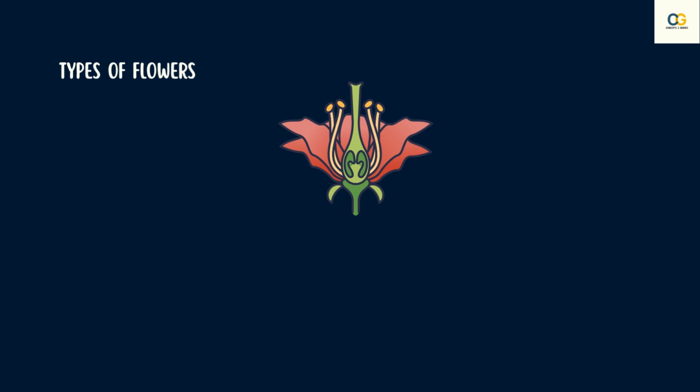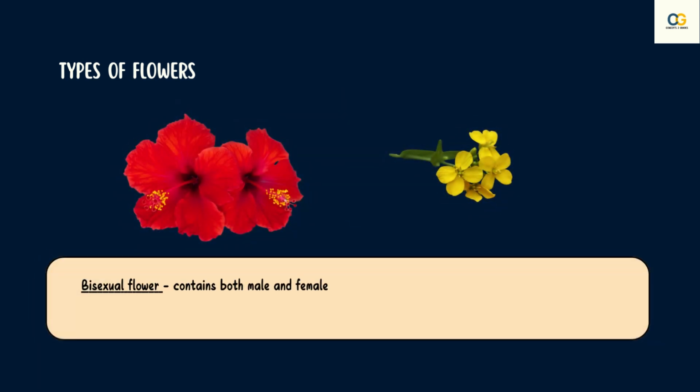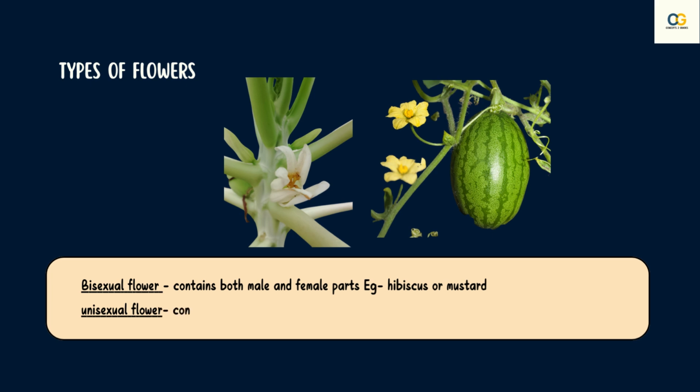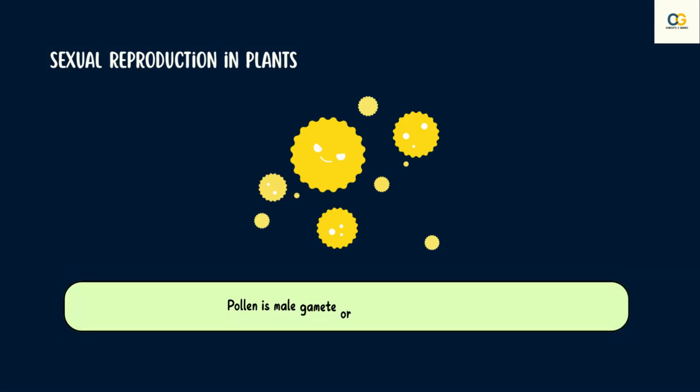A flower can contain both the stamen and pistil in the same flower, which is called a bisexual flower, like hibiscus or mustard, or it can contain only stamen or pistil, like in the case of papaya or watermelon. The anther of the stamen contains pollen grains that are yellowish in color. These pollen grains form the male gamete or the male germ cell that has to fuse with the female germ cell to produce the new individual.